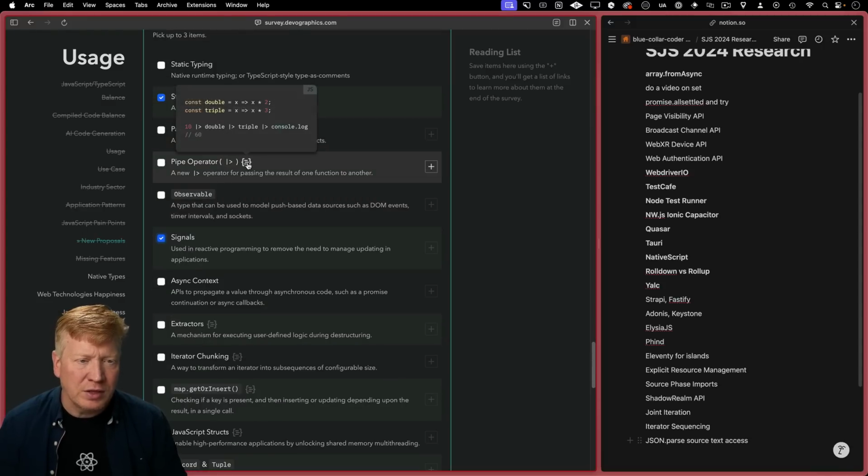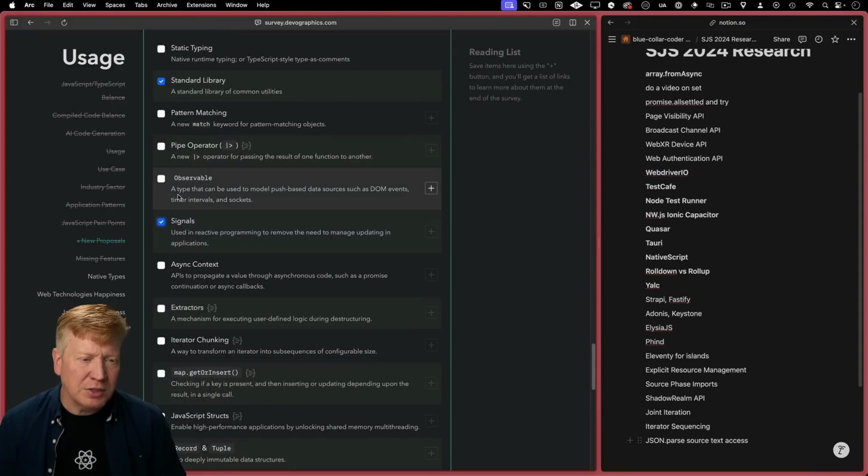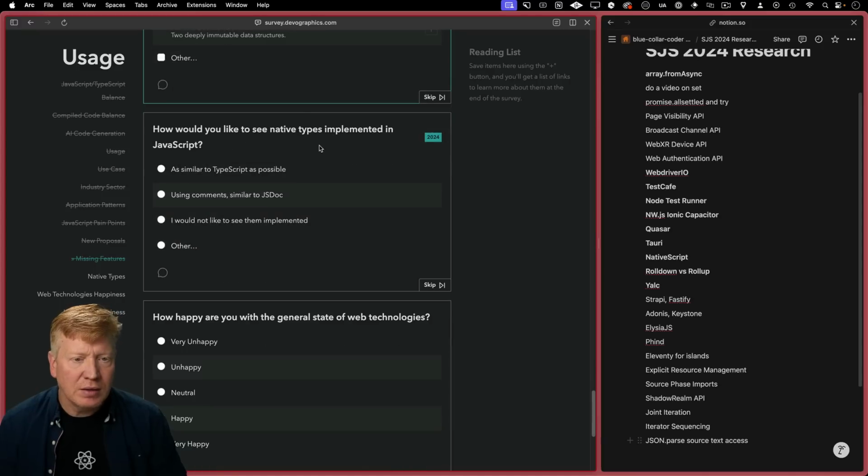Okay, this pipe operator thing. This to me would fundamentally change the nature of the language. I'm not super stoked about that. I'm just going to go with observables. It'd be nice to have a standard observable. Would you like to see native types implemented in JavaScript?